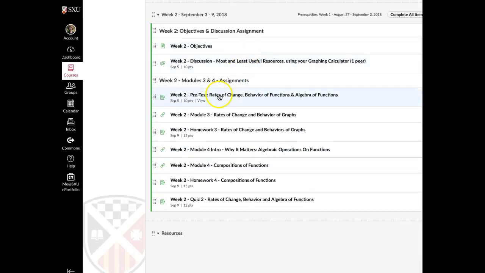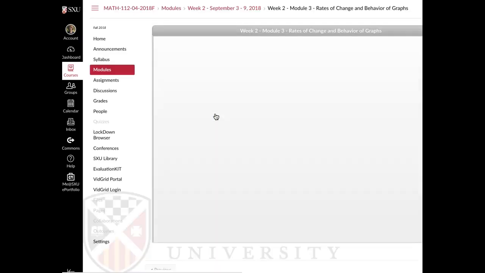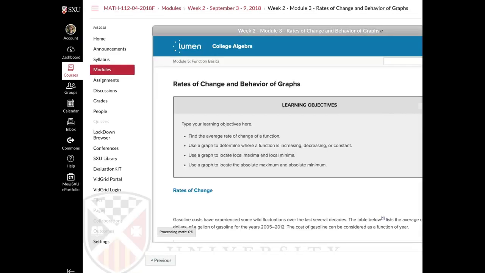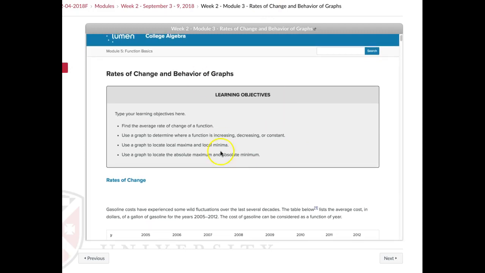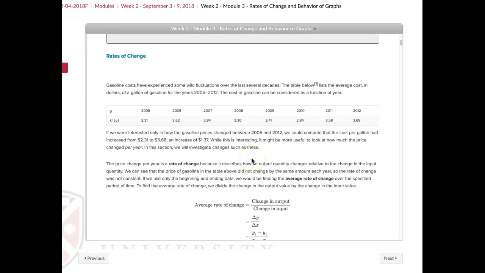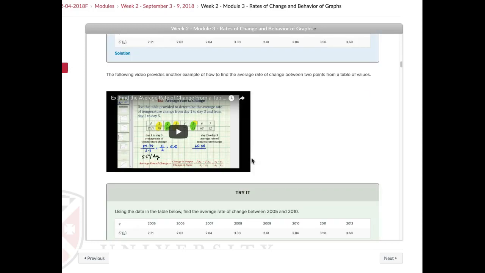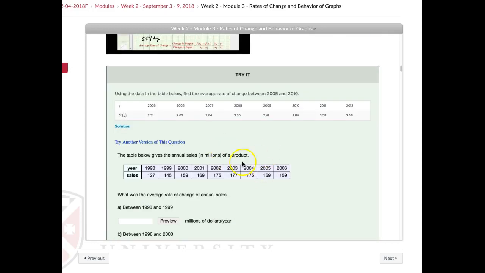All right, after you work through the discussions you can do the pretest. That just really tests your prior knowledge. Then you're going to move on to the week 3 module. Now, the one question I have for students, and I'm just asking this rhetorically, is are you actually reading through the material, looking at the videos, and then trying the problems?